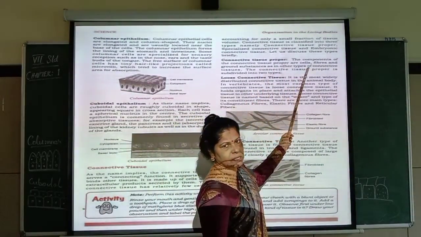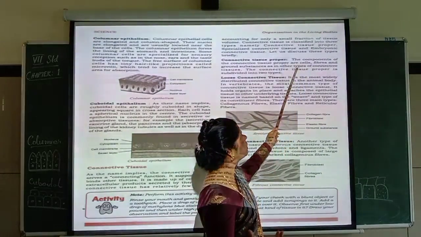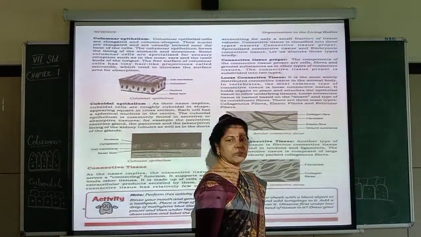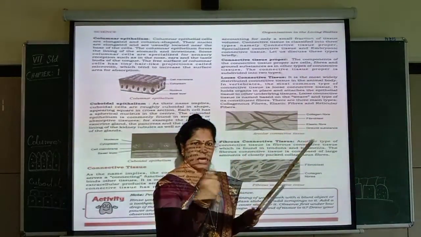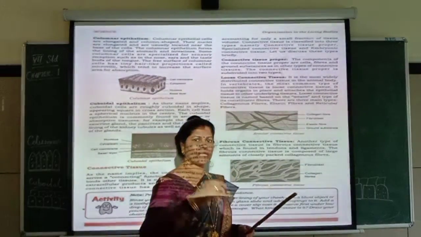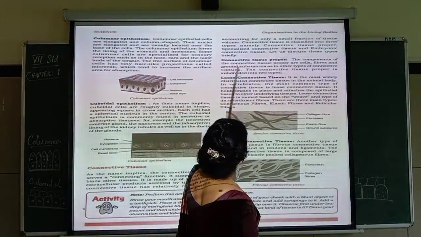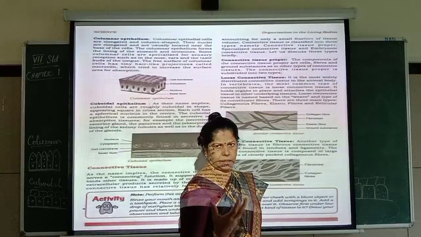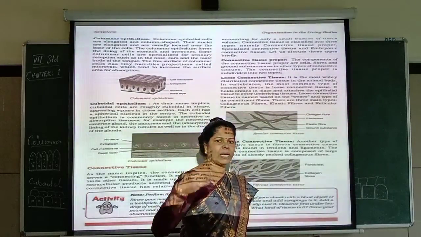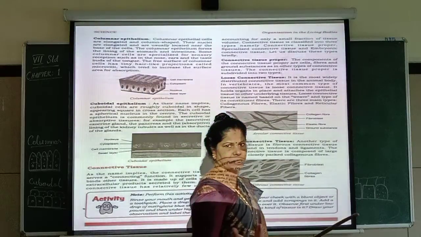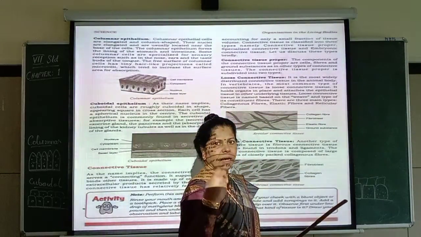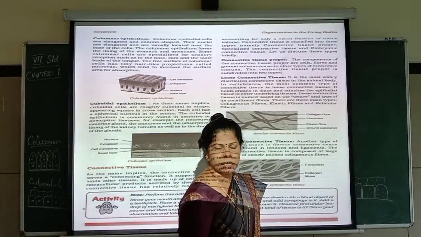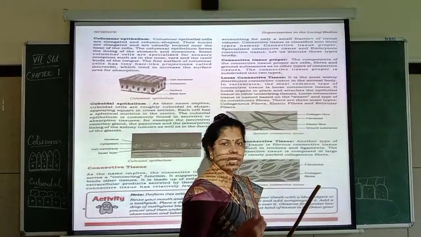Already you know, cell is the basic structural and functional unit of life, isn't it? And these cells are going to form fibers. Fibers means what? Thread-like structures. The cells will join together like thread-like structures. That is called fibers. And ground substances. Already I said, the jelly-like substance which is present in the cells, the fluid or liquid-like type of substances, that is nothing but secretions. Secretions means chemical substances like enzymes and hormones. They are all fluid type of substances secreted by certain cells.